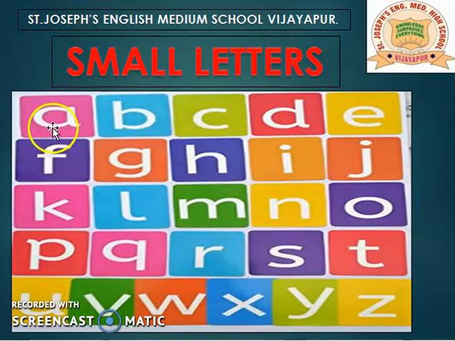Small letters: a, b, c, d, e, f, g, h, i, j, k, l, m, n, o, p, q, r, s, t, u, v, w, x, y, z. These all are the small letters.